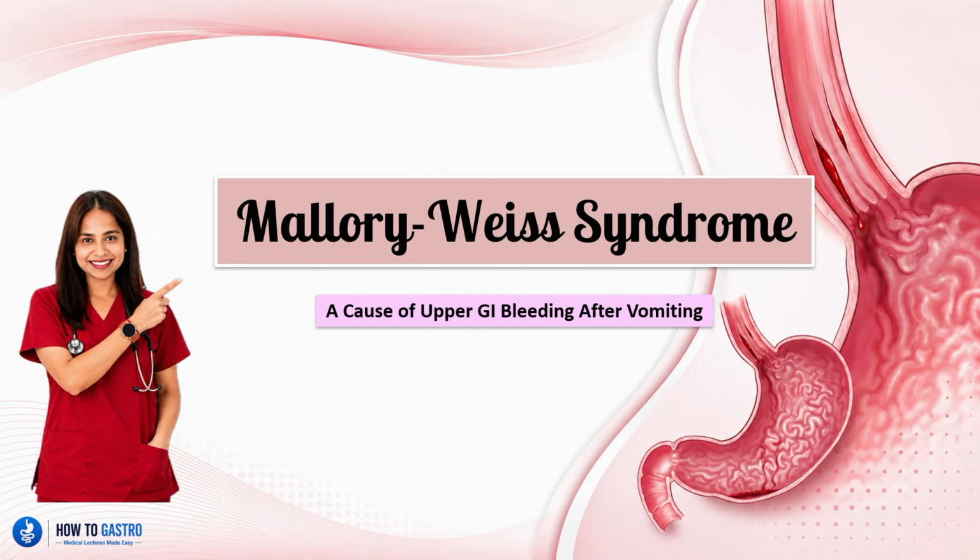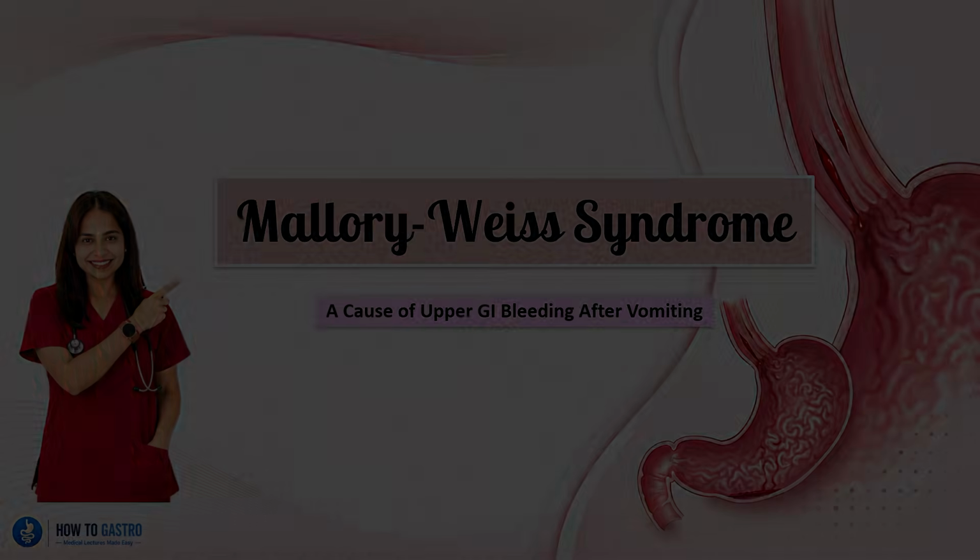Imagine vomiting once, twice, and then suddenly seeing blood. What just happened? It could be Mallory-Weiss syndrome.